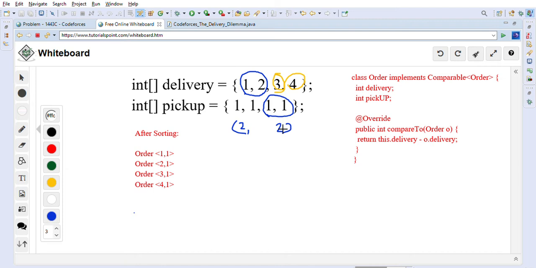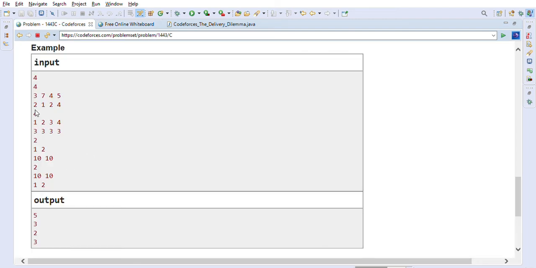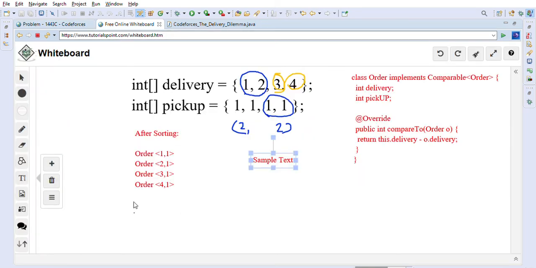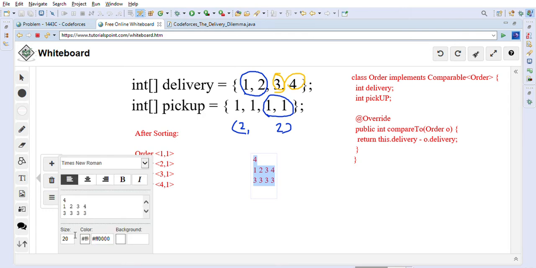Now let's look at this other example that is given to us, and then we can discuss more about the implementation.